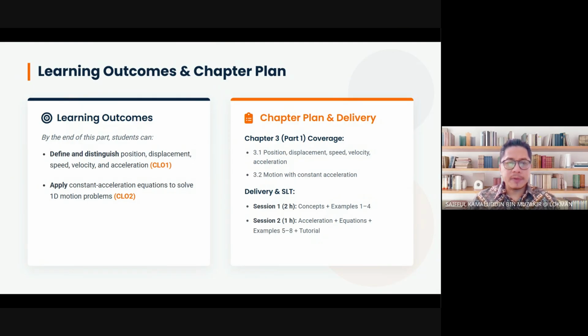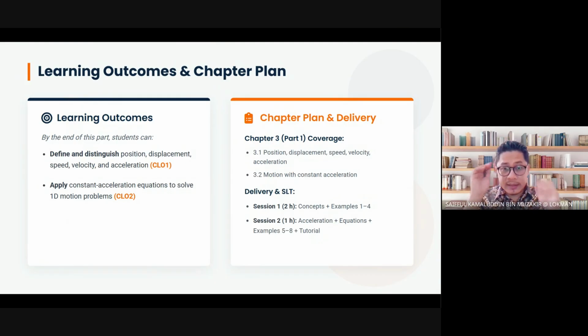What else? Position, displacement and distance. We have learned the differences between displacement and distance. One is a vector, one is a scalar quantity. Speed and velocity, one is a vector, one is a scalar quantity, and acceleration. Using position, displacement, speed, velocity, and acceleration, we will learn 3 important equations for kinematics. Very easy, right? The second learning outcome is to apply the constant acceleration equations, the 3 equations, to solve one-dimensional or two-dimensional problems.